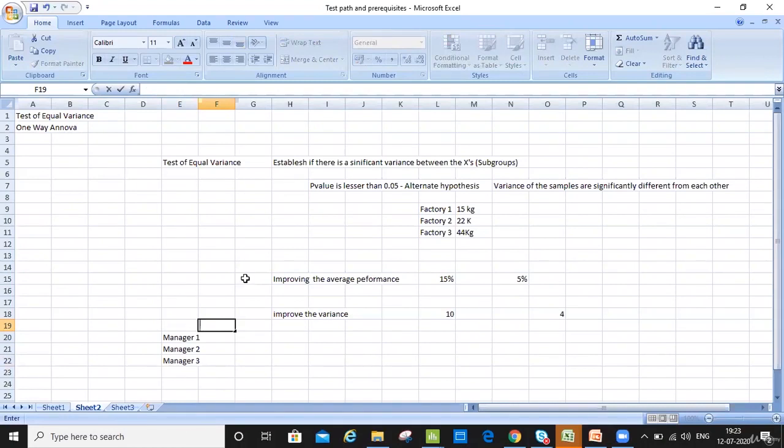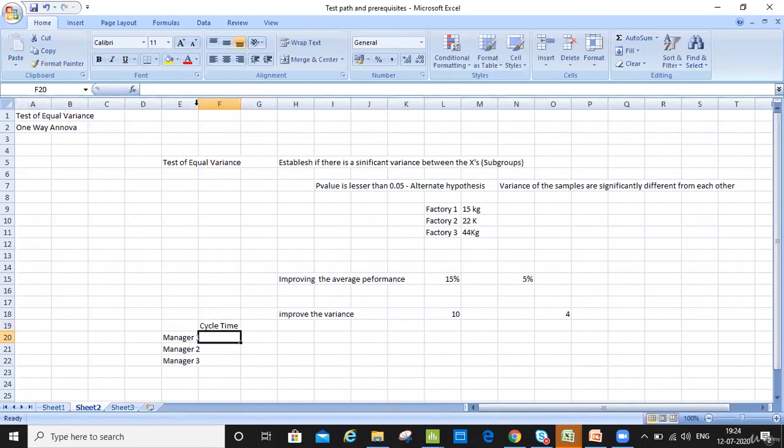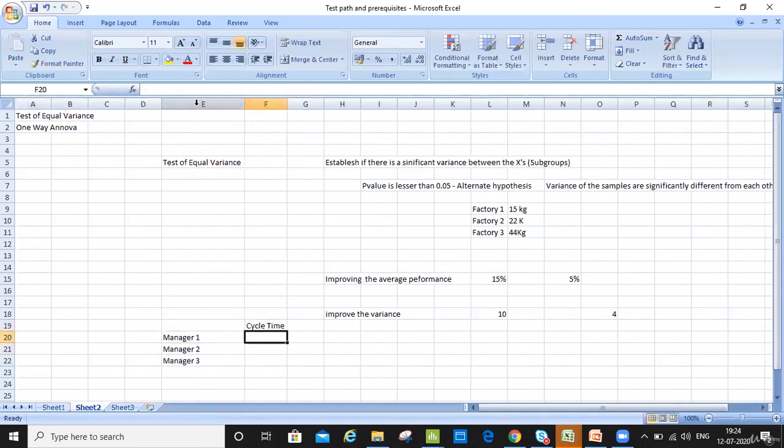I have their cycle time performance of their teams. This is the average performance that I have. So manager one average cycle time is 25. Manager two average cycle time is 24, and manager three cycle time is 23.